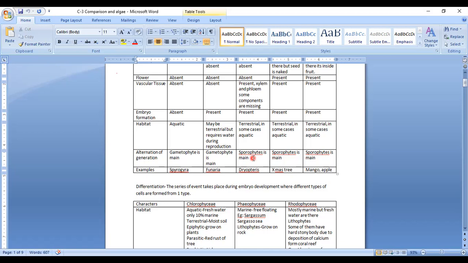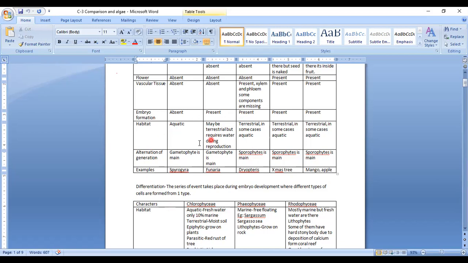ओके मैम। Yes beta. मैम कैन यू जस्ट रिपीट द डेफिनेशन ऑफ स्पोरोफाइट? Can you repeat what you said? मैम डेफिनेशन ऑफ स्पोरोफाइट। Beta, alternation of generation we are going to discuss later on.